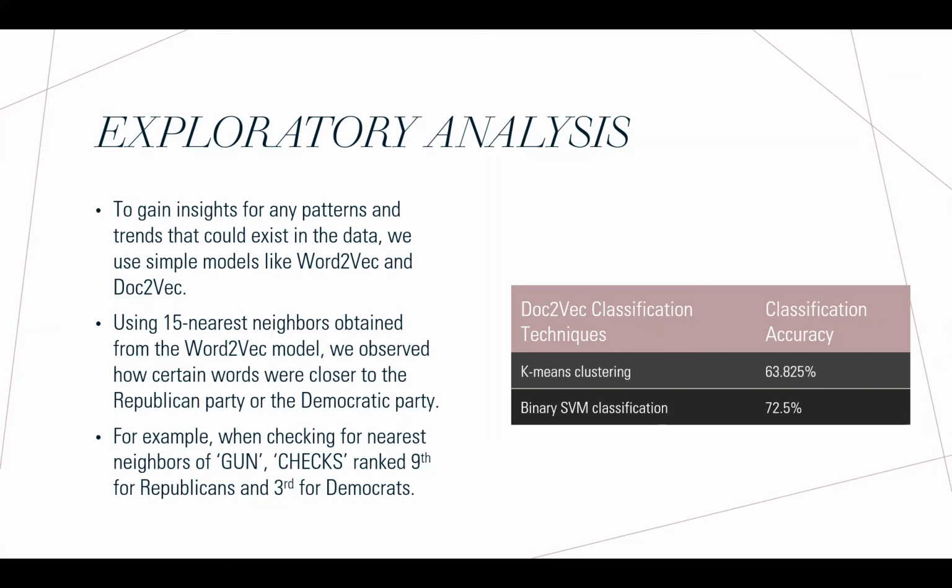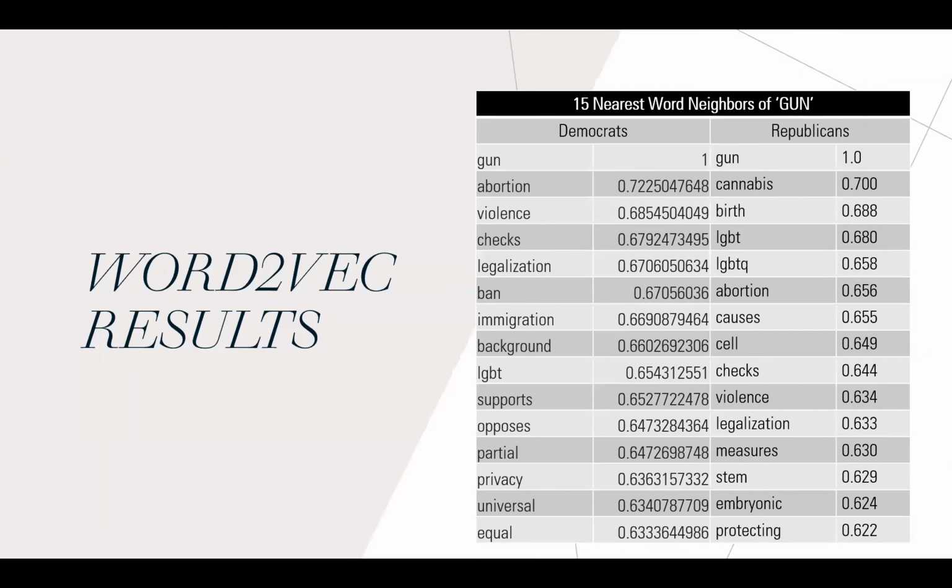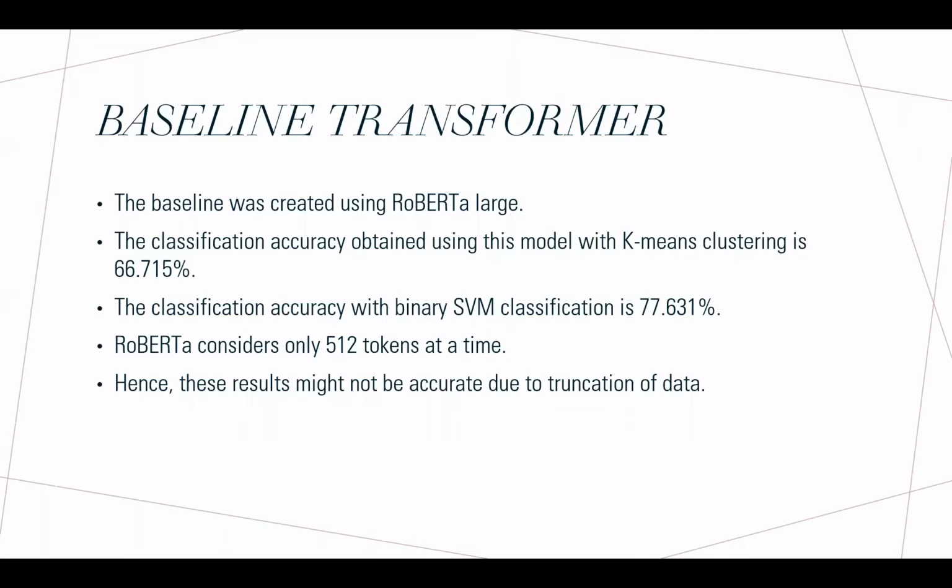Further, using word2vec, we get word embeddings, which we use to find the nearest neighbors using ANN and KNN. This gave us some interesting results. For example, the word gun has checks as the closest third neighbor for Democrats and 11th for Republicans. Also, as can be seen, the neighbors are words which are quite politically charged.